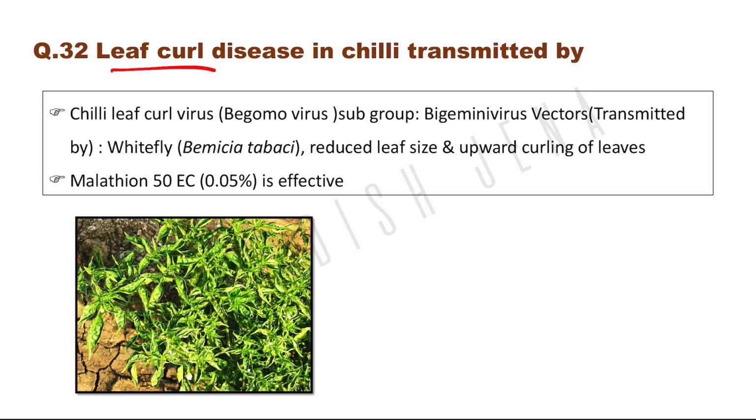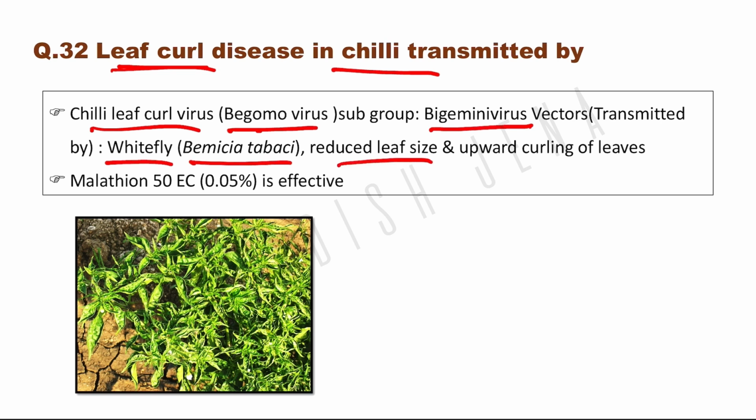Leaf curl disease in chili transmitted by? So generally a viral disease is caused by a virus, and they are transmitted by insect vectors. So chili leaf curl virus is a Begomovirus, and it is transmitted by whitefly, that is Bemisia tabaci. It causes reduction in leaf size and upward curling of leaf. And for controlling chili leaf curl virus, we have to apply malathion 50 EC at 0.05%, that is effective. Here you can find the symptom.